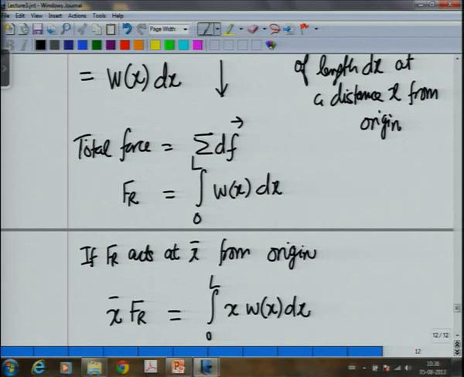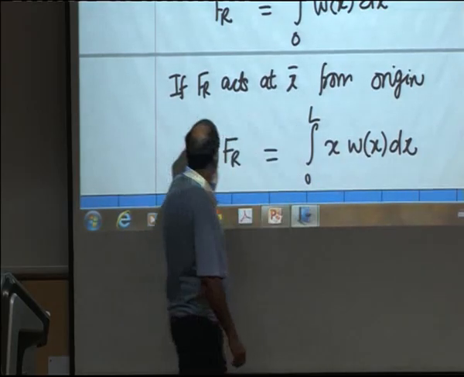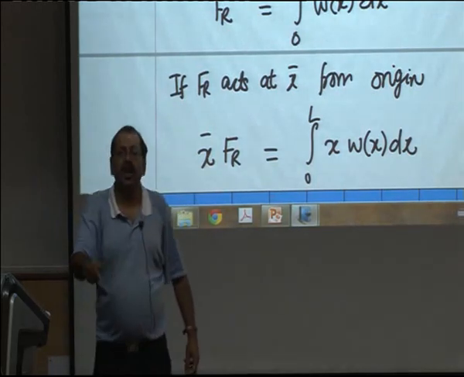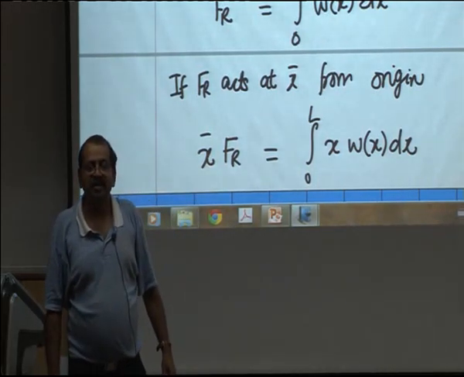Does everybody see how I got the last equation? The integrand here is the moment about the origin of this section dx. When I add it up, it is equal to taking the integral. So, that is equal to the total moment because of this W of x, and this must be equal to x bar times Fr, if Fr is supposed to act at a distance of x bar.